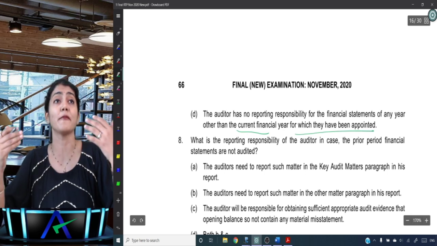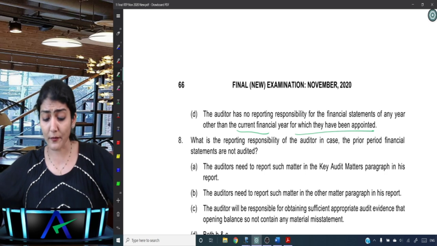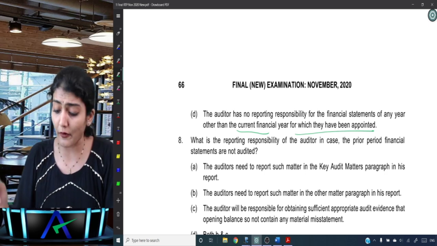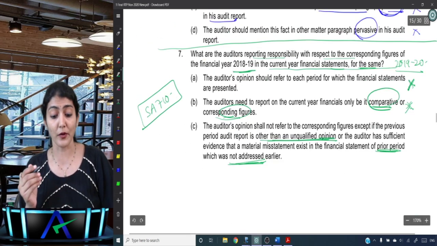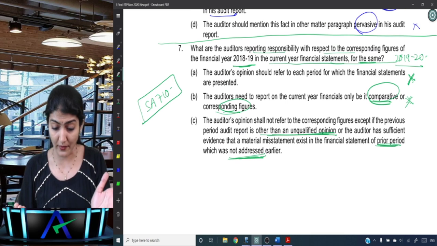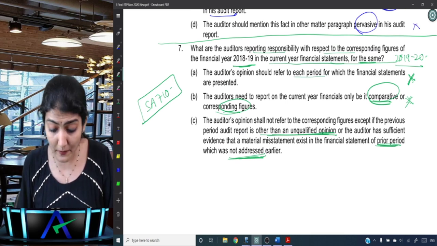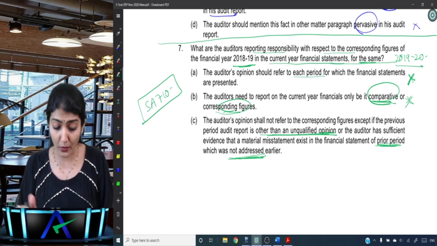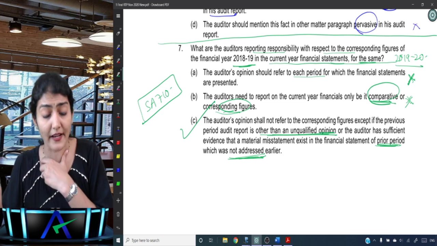Okay, an auditor has no reporting responsibility for the financial statement of any year other than the current financial year for which they have been appointed. It says auditor has nothing to do with any year other than the current financial year. No, no, no. He does have the responsibility for previous year also. Should refer to each period? No. Auditor responsibility is only for current year, whether it is comparative or corresponding? No. Right? So C is the correct option.